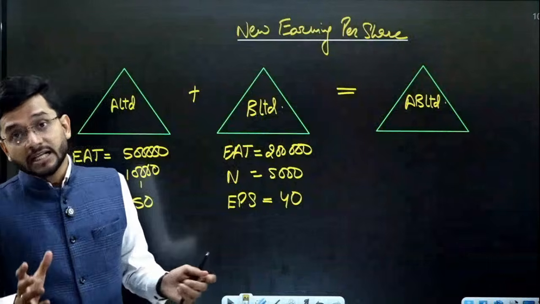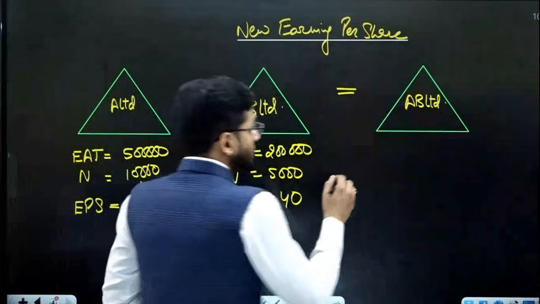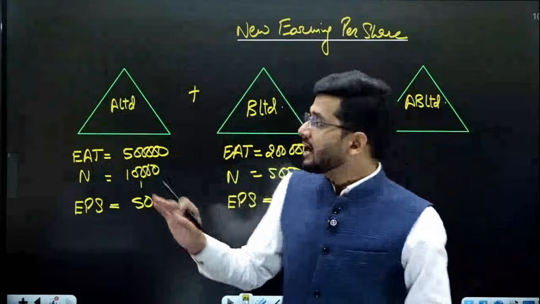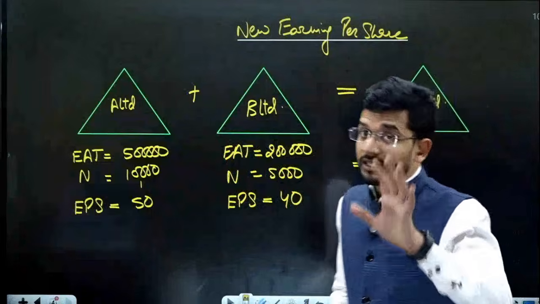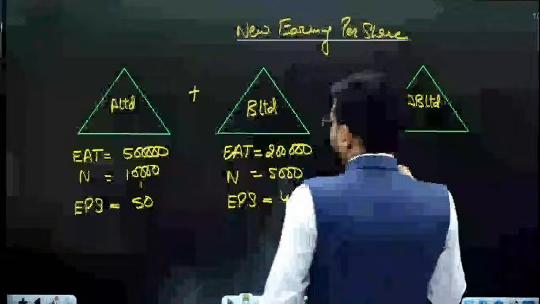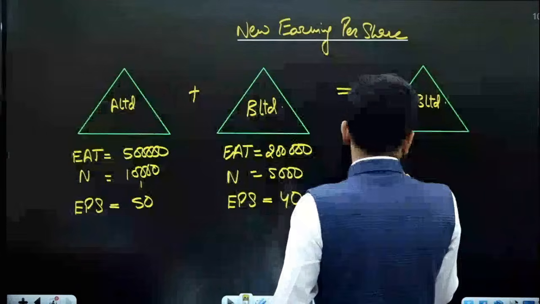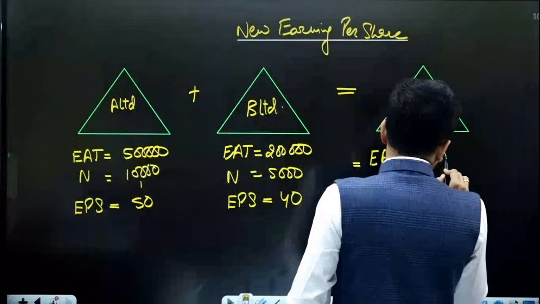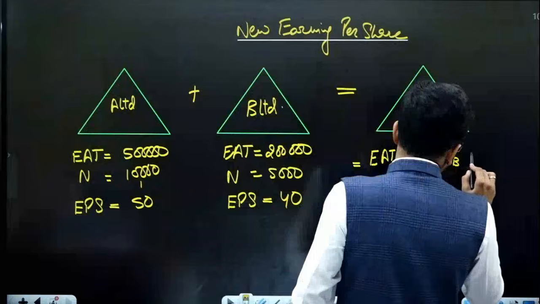How can we calculate the earnings per share of the new company? If I ask you, what is the earnings after tax of the new company, then you will tell me, sir, earnings after tax of A Limited plus earnings after tax of B Limited.